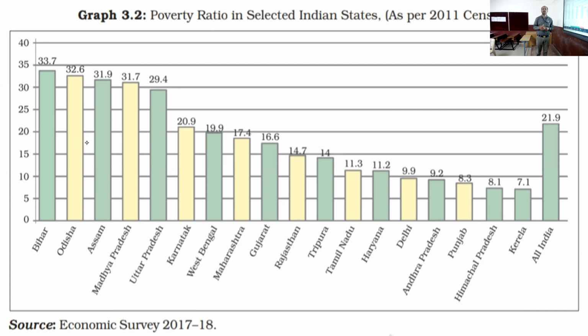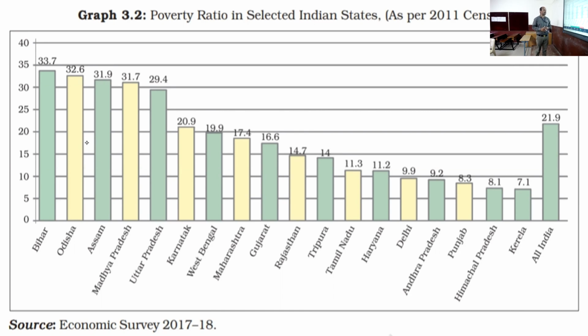The government of Kerala has taken various steps for the reduction of poverty, and because of that, we find very little poverty. Even if you see the literacy rate of Kerala, it is very high. This is also a major reason behind Kerala having very little poverty. So the lowest poverty states we have are Kerala, Himachal Pradesh, Punjab, Andhra Pradesh, Delhi, Haryana, Tamil Nadu and Tripura. These are the major states that have very little poverty.